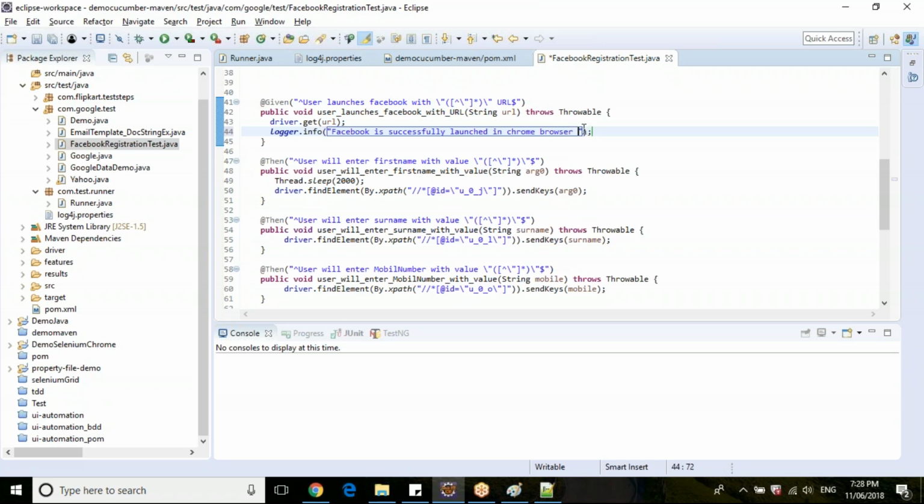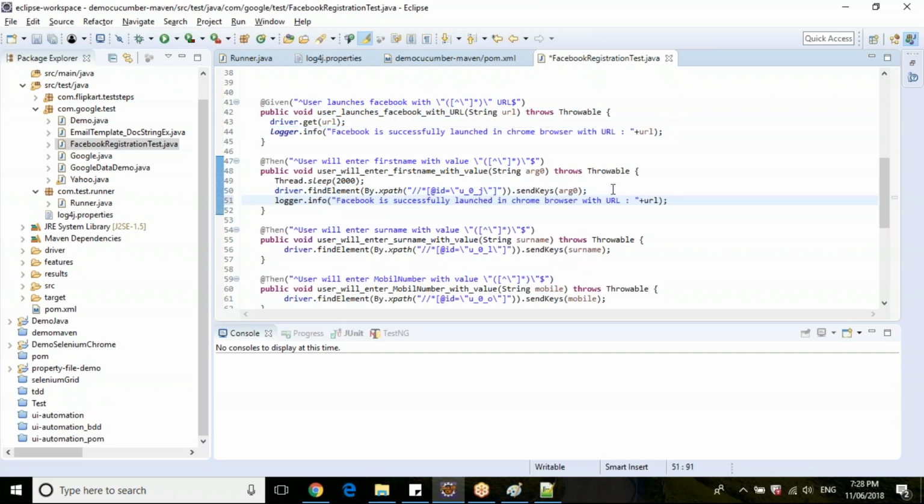Then you can give it with the URL, like you can pass your test data here. Clear? So like this you can create info logs, error logs, fatal logs everywhere in your application.